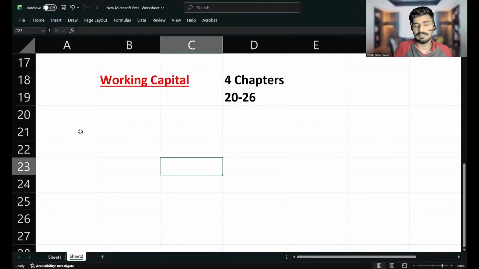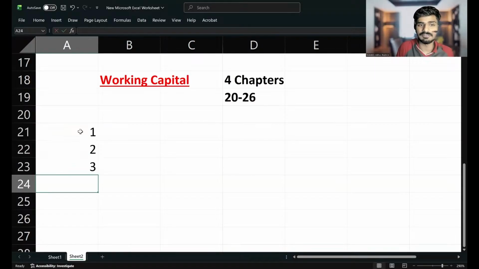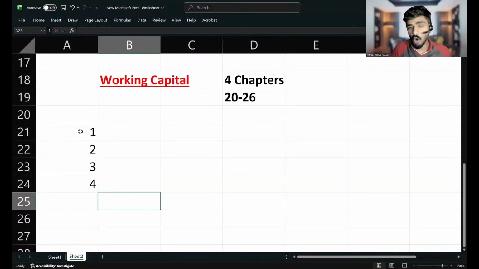So as you said, there are 4 chapters. In your Kaplan textbook, you can find that all the chapters which come under the topic working capital start with working capital. The names of the chapters will be like working capital management inventory, working capital management receivables, working capital management cash. So all the chapters under working capital have the name working capital.